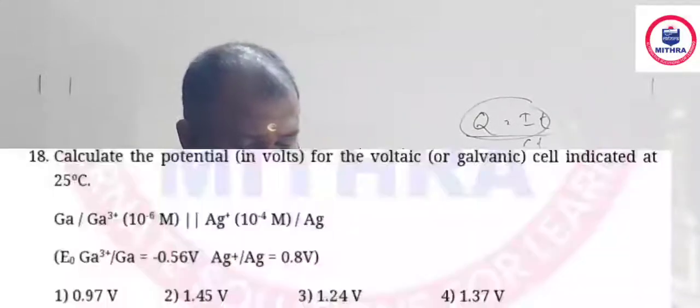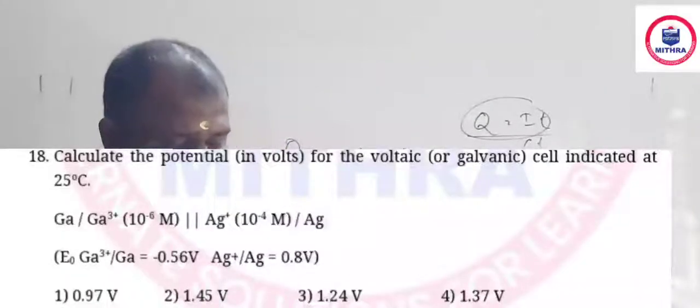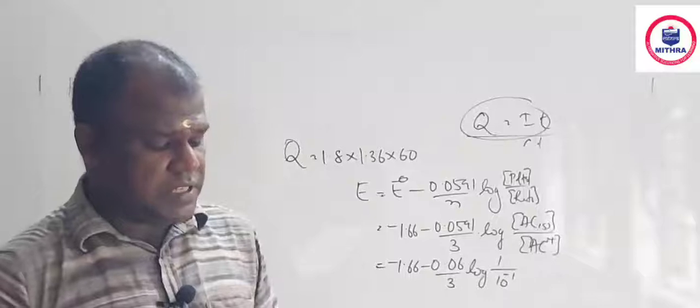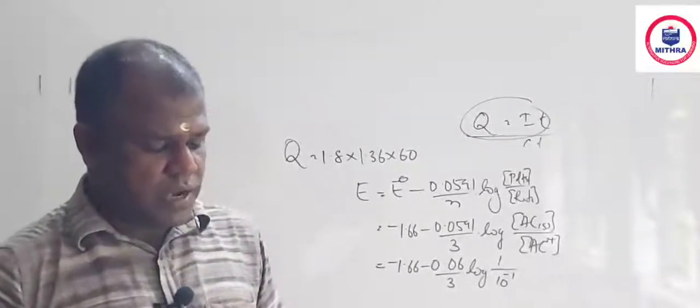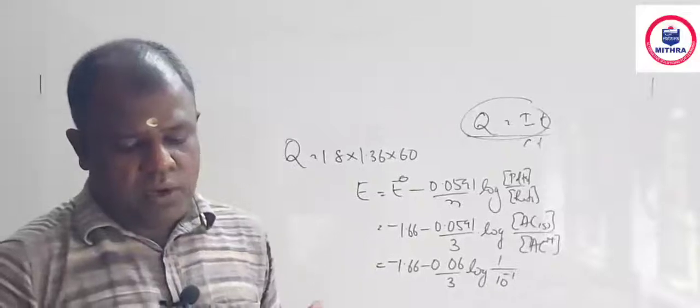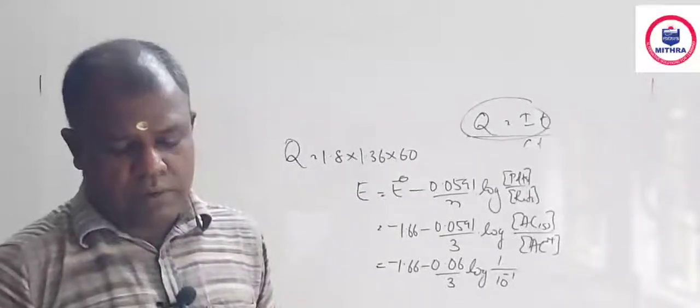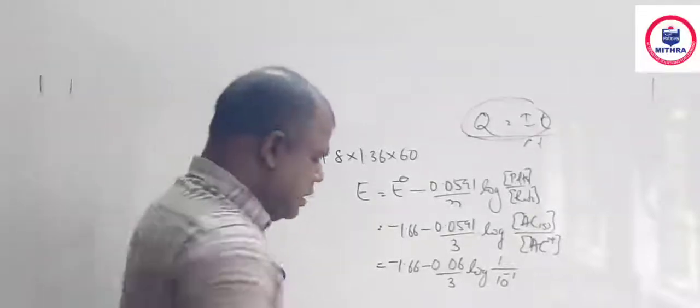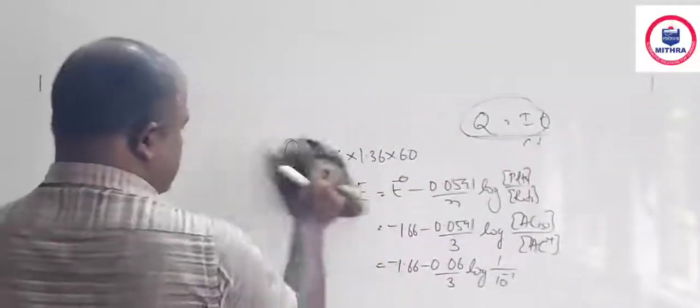Question number 18. Calculate the potential in volt for the voltaic or galvanic cell indicated: Ga | Ga3+ 10 raised to minus 6 molar || Ag+ 10 raised to minus 4 molar | Ag. E0 values of the respective half cells are given. Anode gallium, cathode silver, and you are asked to find the potential of the cell. So it is an application of the Nernst equation again, but for the complete cell.